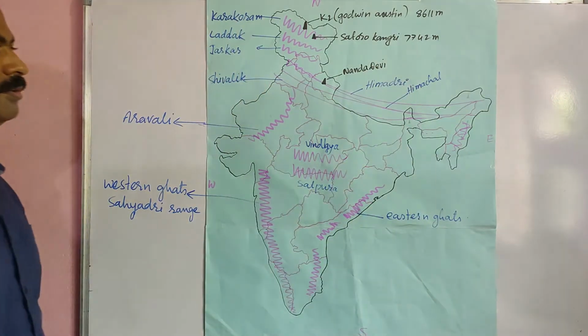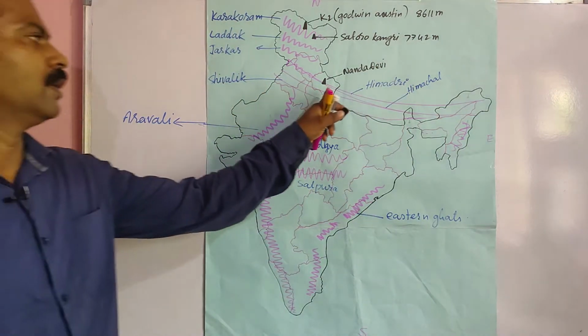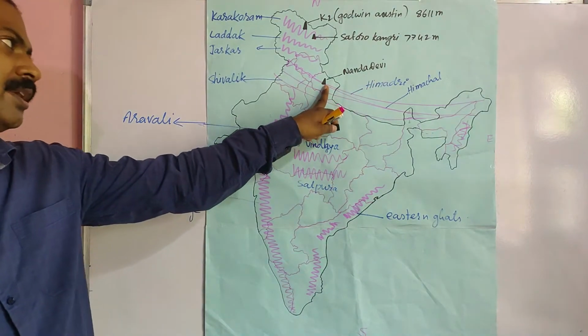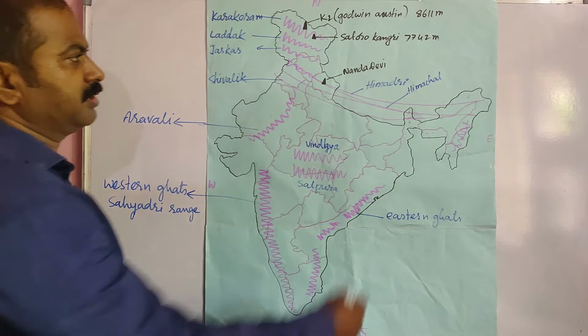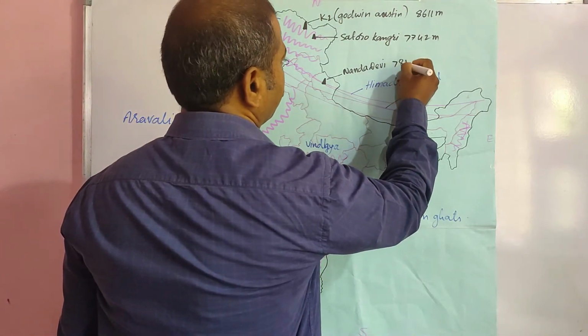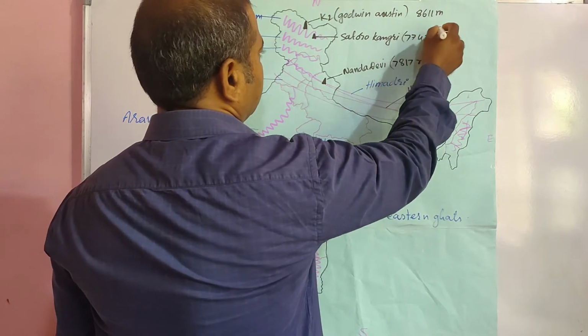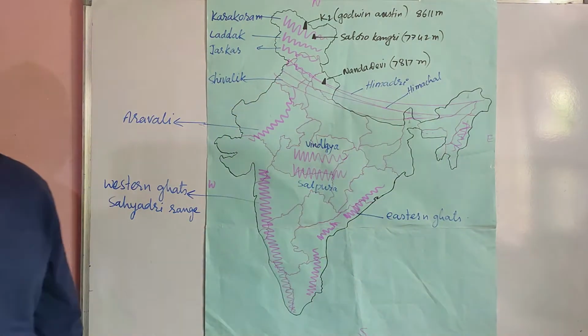Nanda Devi peak is present in Uttarakhand, and its height is 7817 meters.